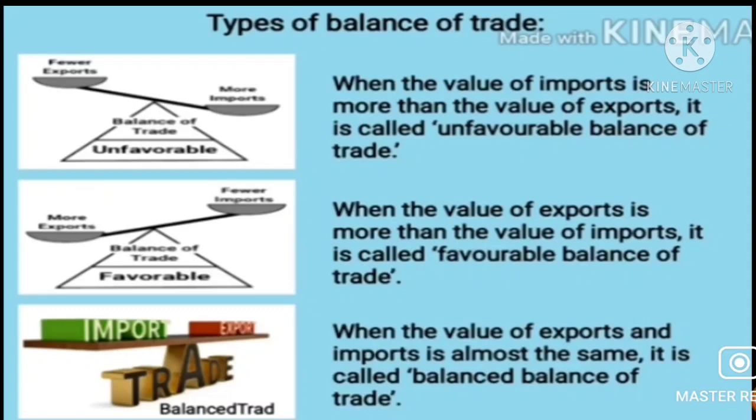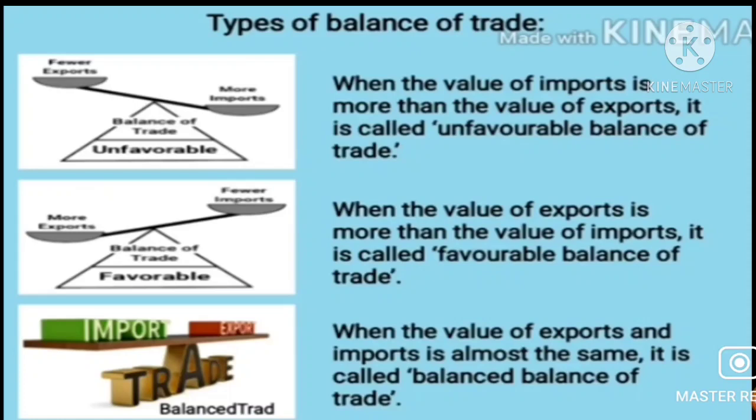From this image, it is clear that when the value of import is more than the value of exports, it is called unfavorable balance of trade, right? Now the second one: when the value of exports is more than the value of imports, it is called favorable balance of trade. When the value of exports and imports is the same, it is called balanced trade.